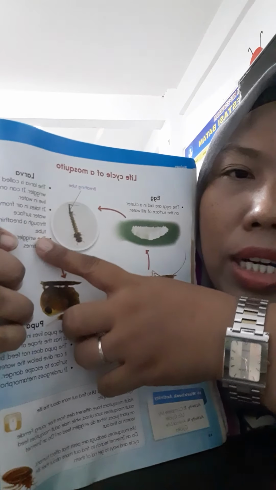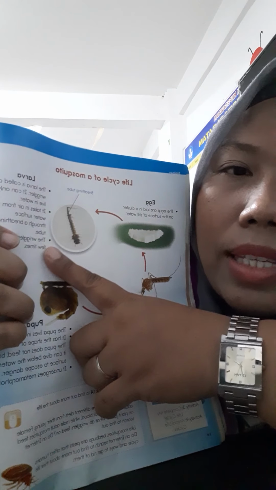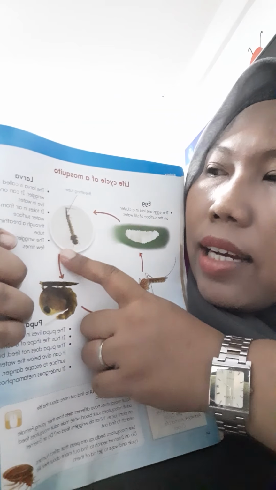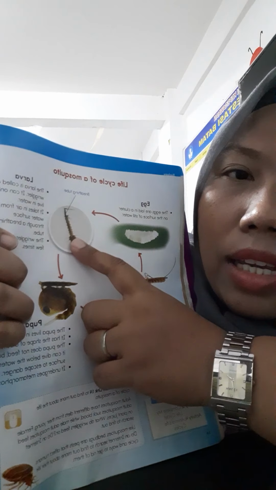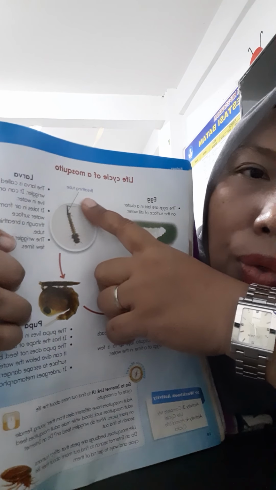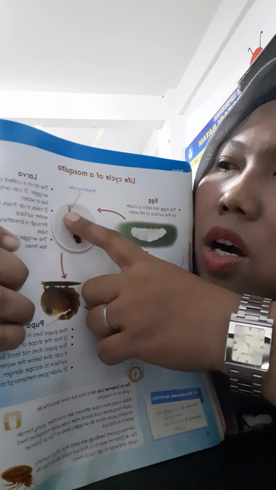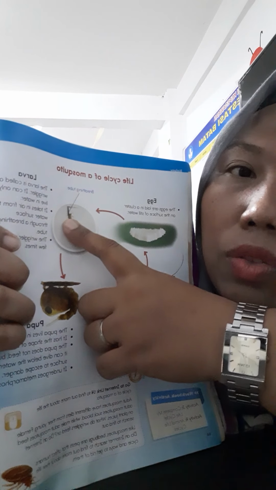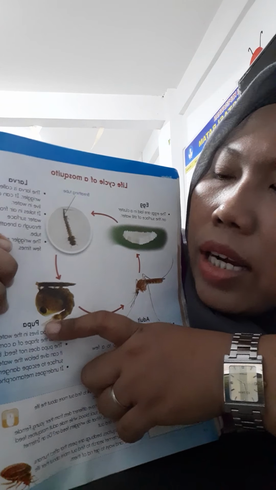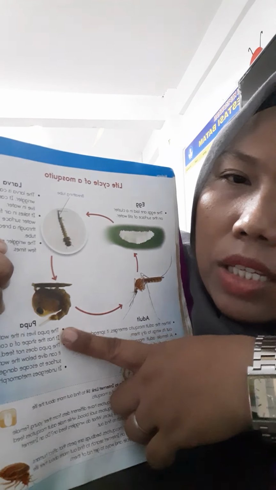After that, the eggs become larva. The larva of mosquito, we call wriggler. This is wriggler. And this one is still living in the water, using the breathing tube. This is the organ of mosquito to breathe. After that, the wriggler or larva changes into pupa. This is the pupa.